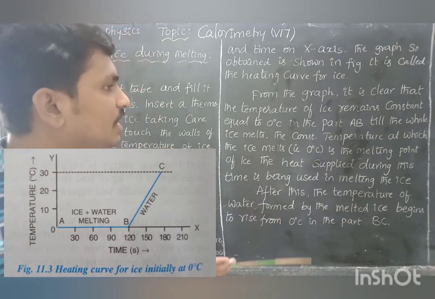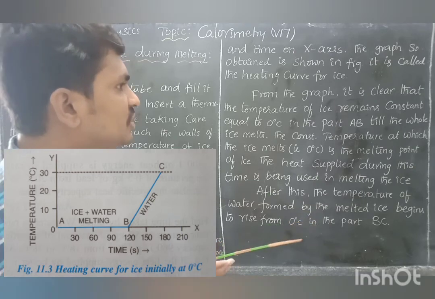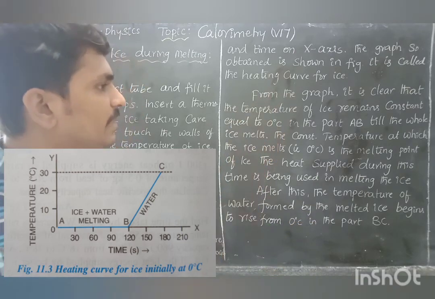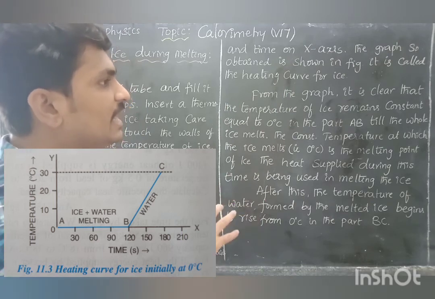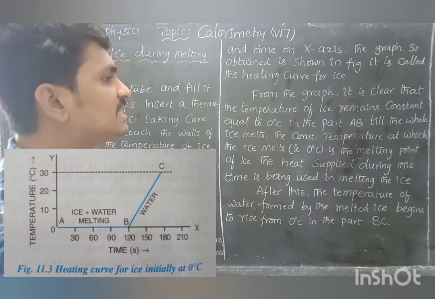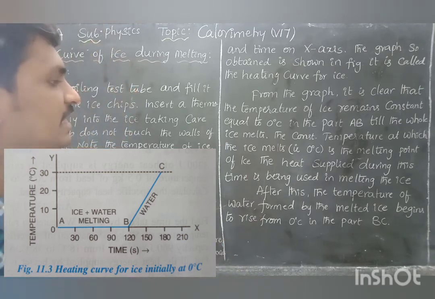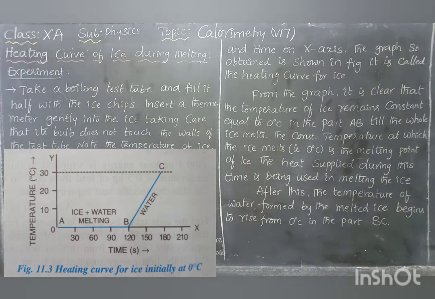You can see and understand the graph again. In the region BC, the temperature suddenly increases, because from A to B all the heat received from the flame was converted from solid state to liquid. But in the region BC, the temperature of the corresponding water increases. So you can see the graph and clearly understand the heating curve for ice.